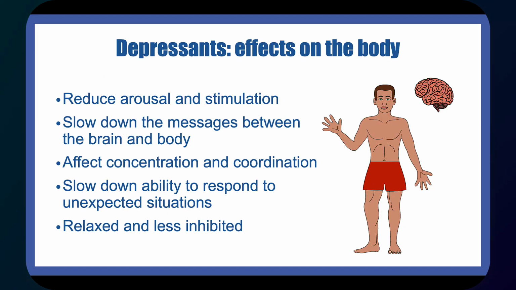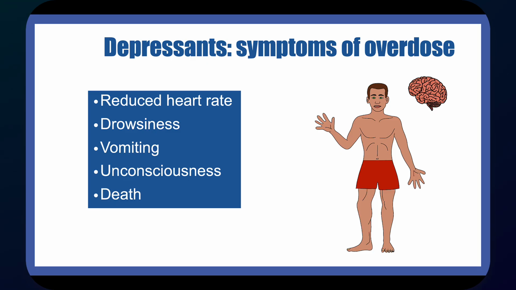Depressant effects on the body. The first one is to reduce arousal and stimulation. These affect the central nervous system and slow down the message between the brain and the body. They can affect concentration and coordination and slow down a person's ability to respond to unexpected situations. In small doses, they can cause a person to just feel more relaxed and less inhibited. In larger doses, they can reduce the heart rate, cause drowsiness, vomiting, unconsciousness, and death.